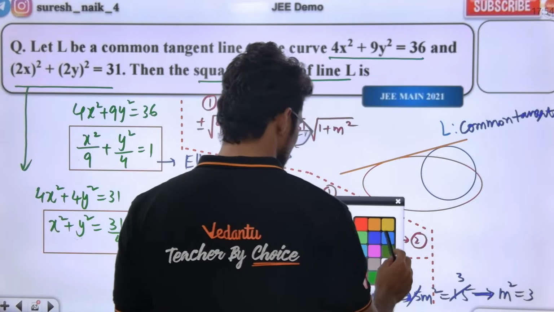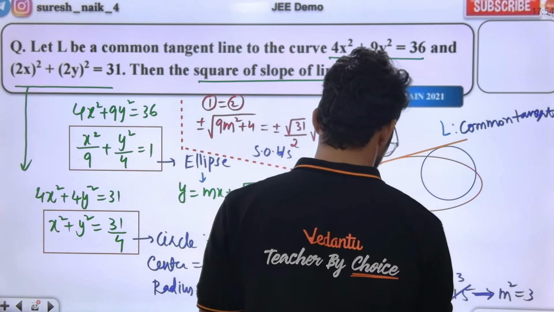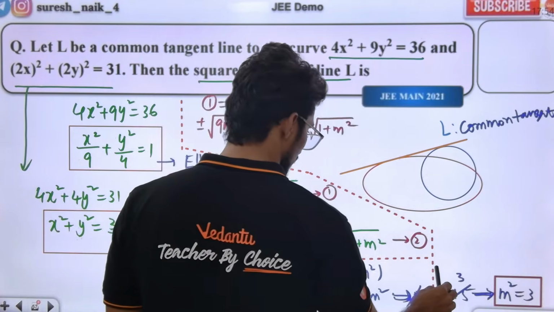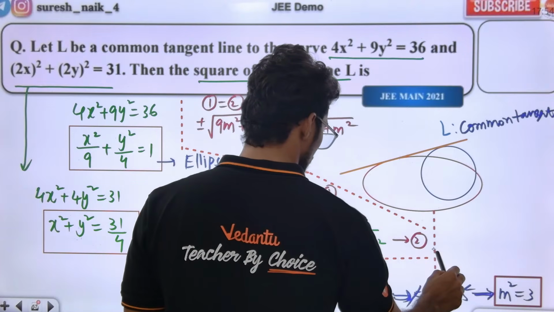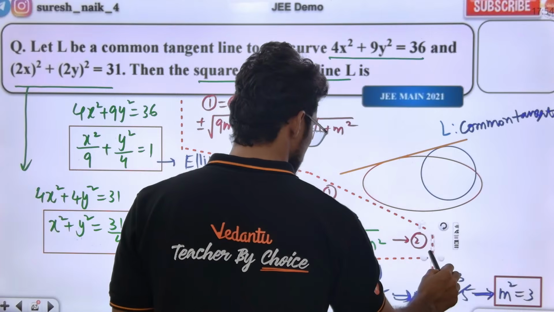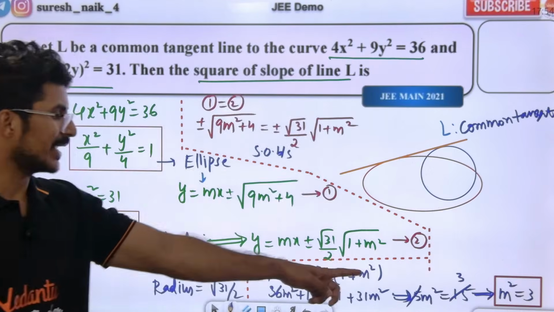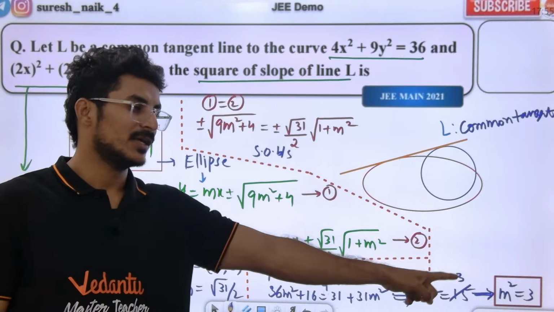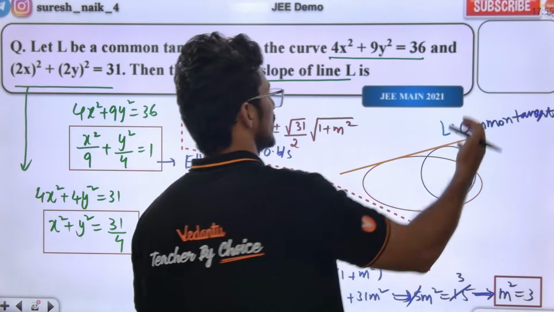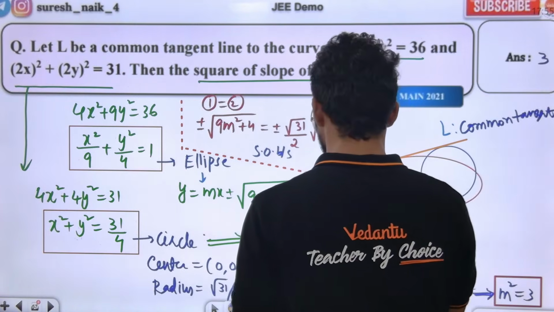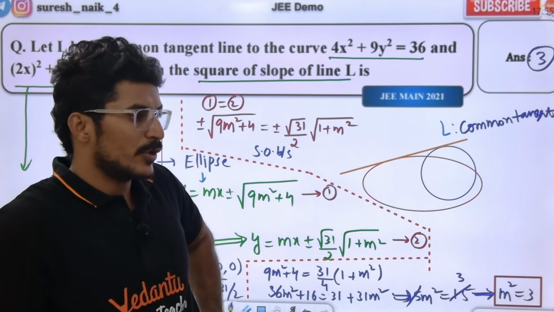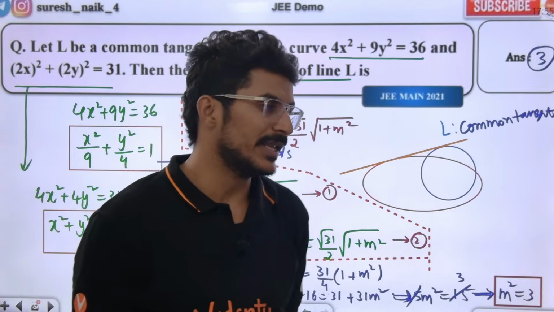If m square is equal to 3, that is your answer. Why? Because they are asking for the square of the slope of the line. They are asking the m square value, which is equal to 3. Options they have not given, but this is an integer type, and 3 is the right answer. This is how we do this question.